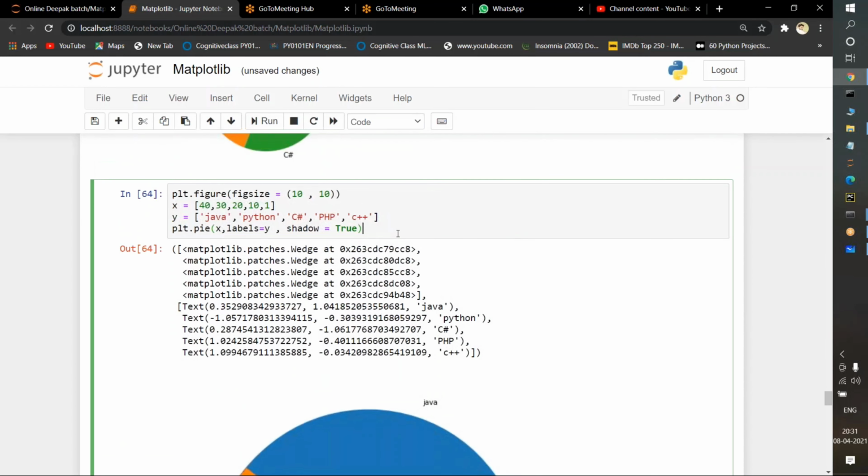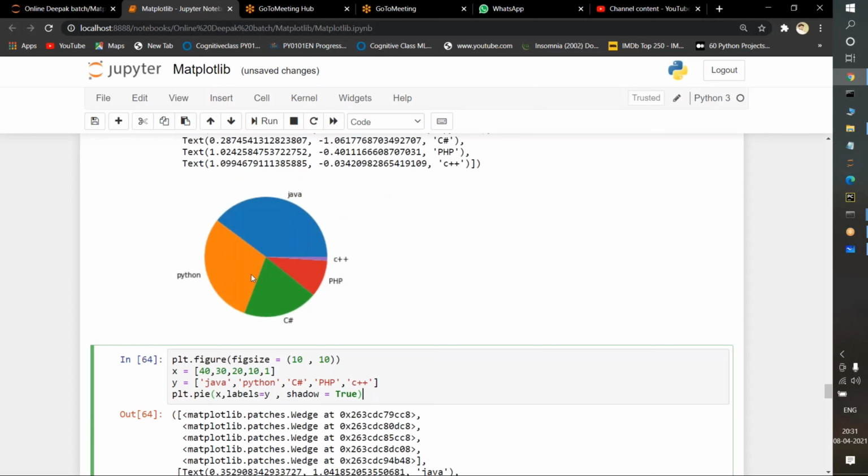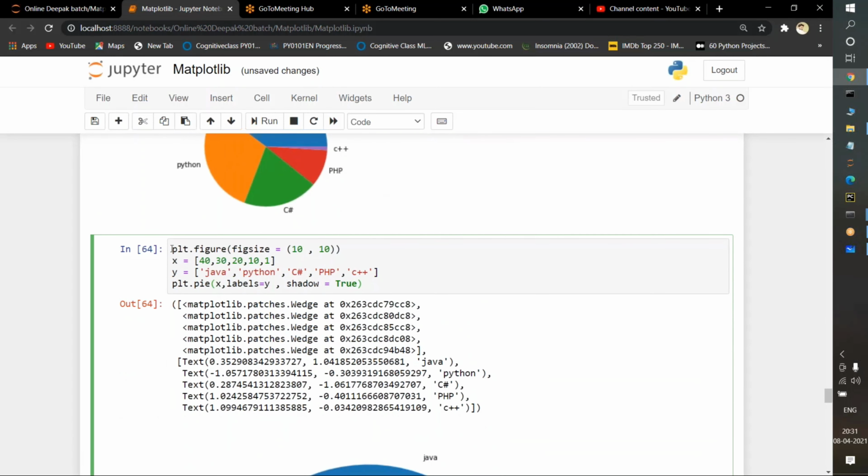Now there are different kinds of parameters. Instead of showing the small image, I explicitly specify the figure size. So plt.figure with figsize 10, 10. You all know 10 is the height and 10 is the width. Now I pass this data 40, 30, 20, 10, 1. For y, whatever text we have, we take it as labels. So I am passing Java, Python, C#, PHP, and C++. With the pie keyword, I pass x, which means 40, 30, 20, 10 and 1, and labels, which means Java, Python, like that.